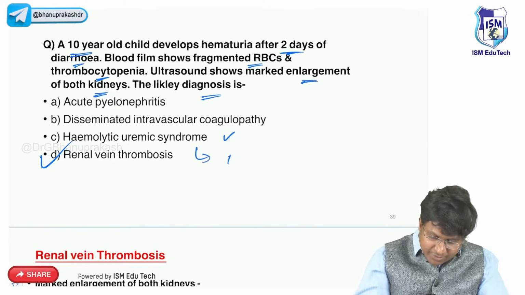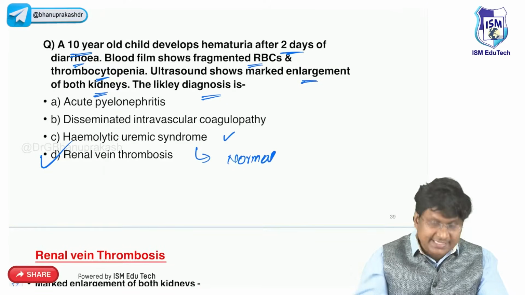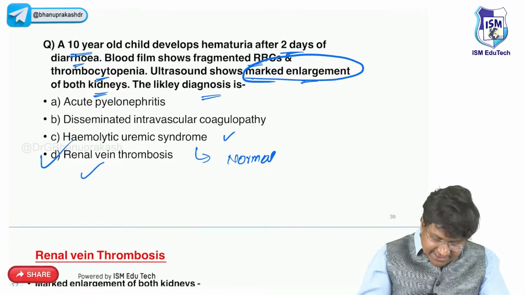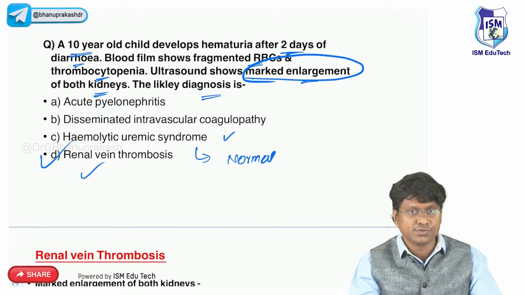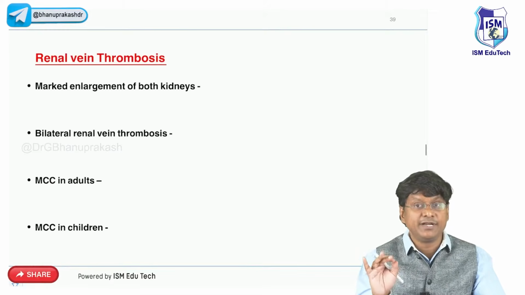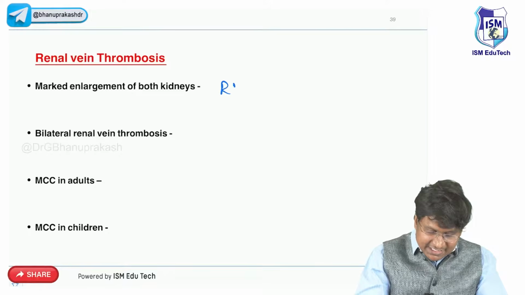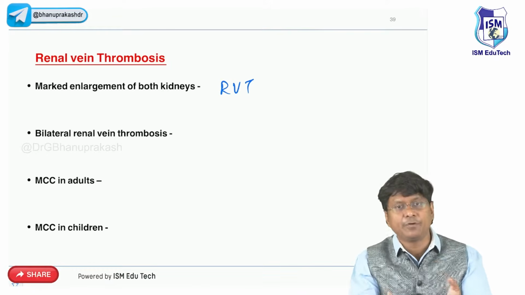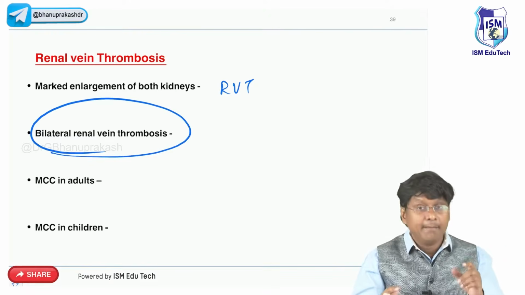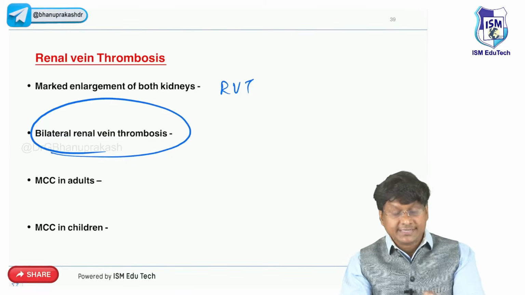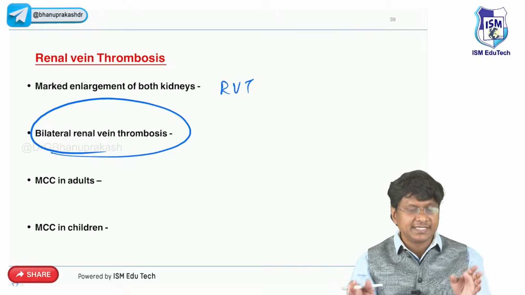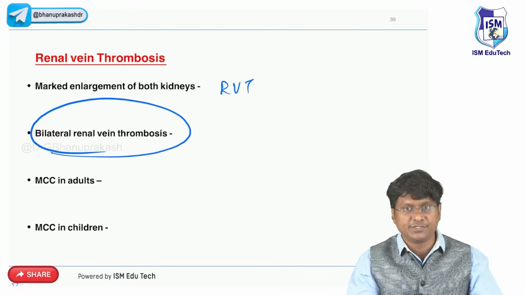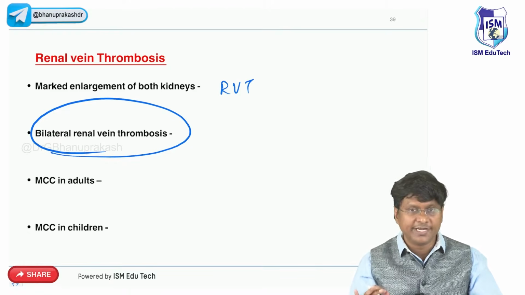Remember, in hemolytic uremic syndrome, you will have normal sized kidneys. Now, the presence of enlarged kidneys makes the answer renal vein thrombosis. Marked enlargement of both the kidneys is suggestive of renal vein thrombosis. But the only problem is, whenever there is bilateral renal vein thrombosis, there will be bilateral enlargement of the kidneys. At that time, it is difficult to distinguish it from hemolytic uremic syndrome.